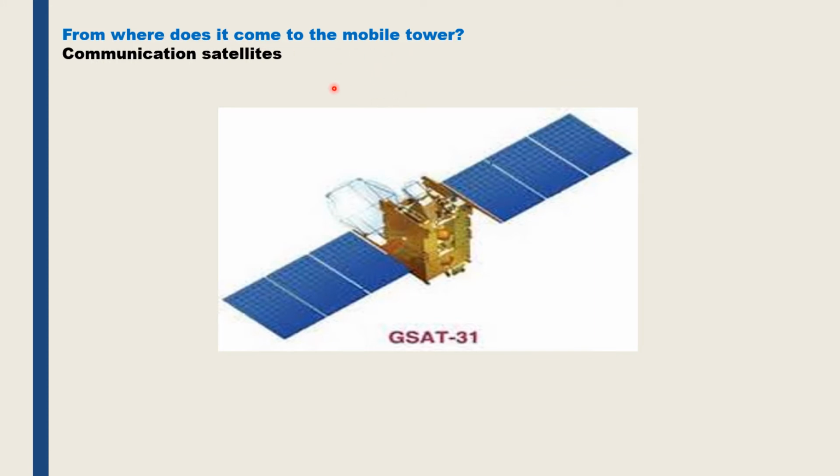All the mobile towers are connected to the satellites. The cell phone signal reaching the nearest mobile tower in a vicinity is first transmitted to the satellite, and the satellite then transmits the signal to the mobile tower near the destination. So it is the communication satellite which helps in transmitting the signals to the mobile towers.